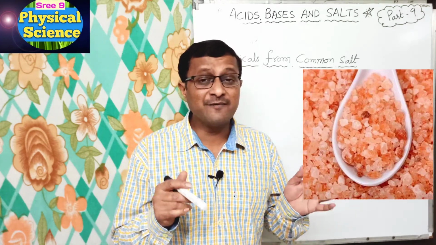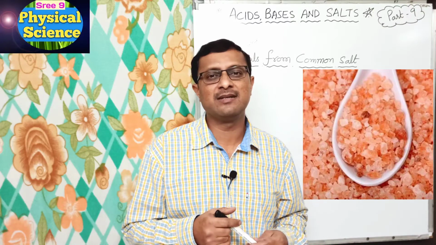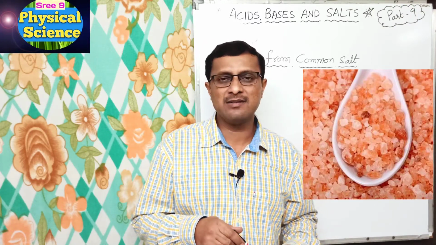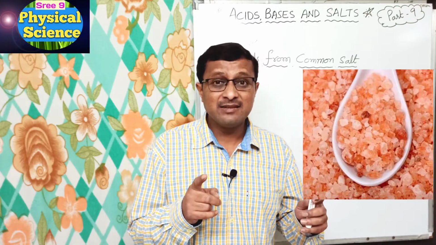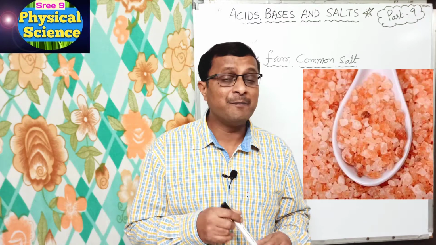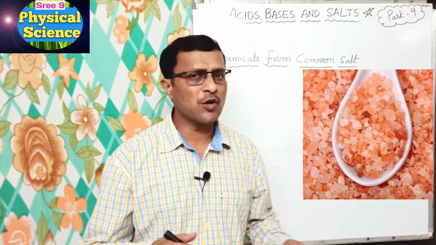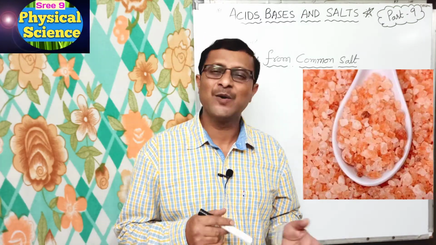Yes, the deposits of these crystals, or the beds of these rock salts, are formed when the seas of bygone ages dried up, and this is called rock salt. And this rock salt is also taken by mining like coal.